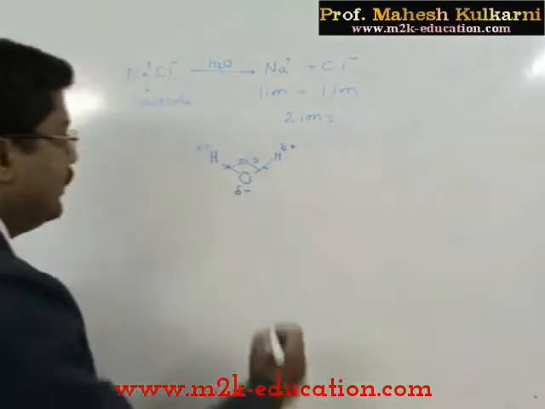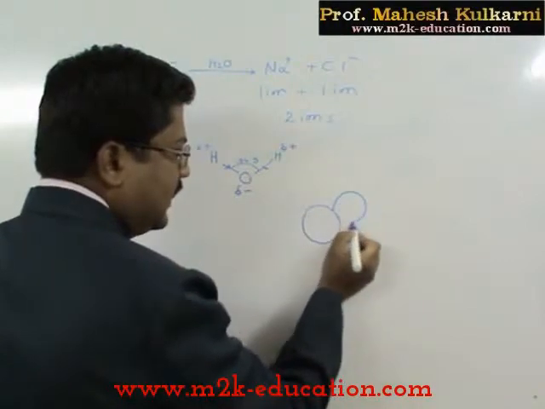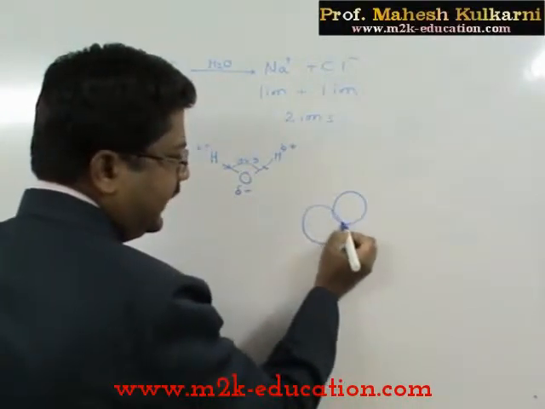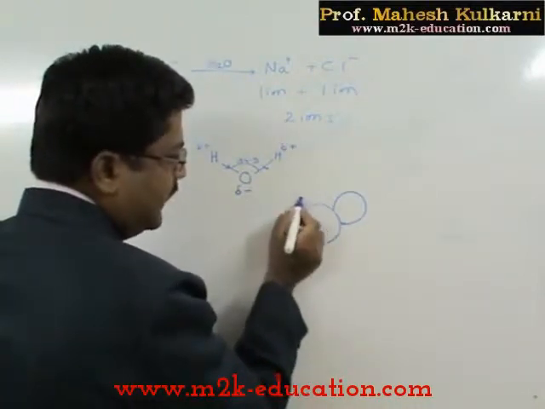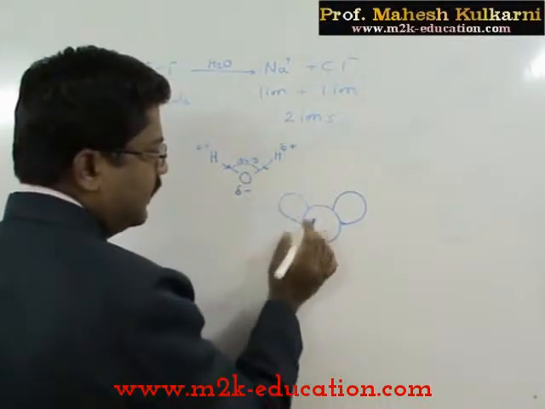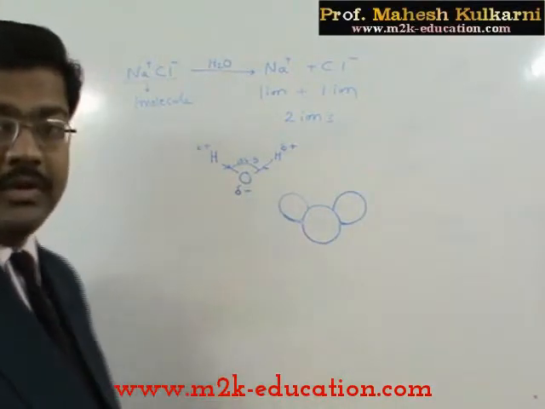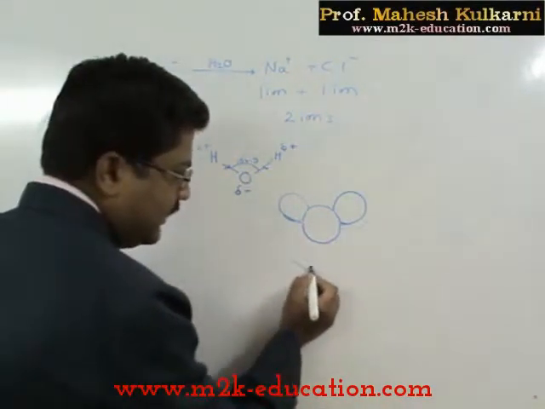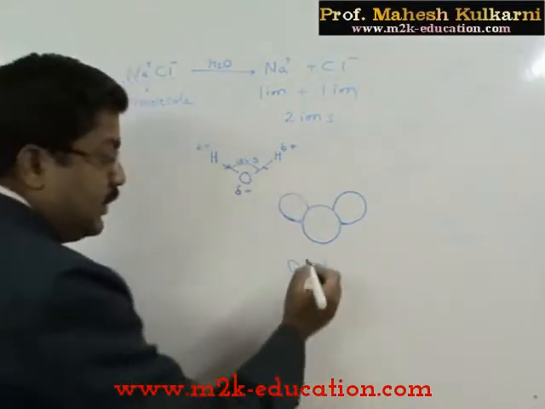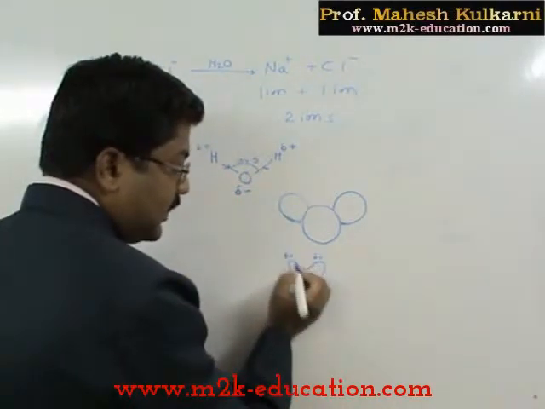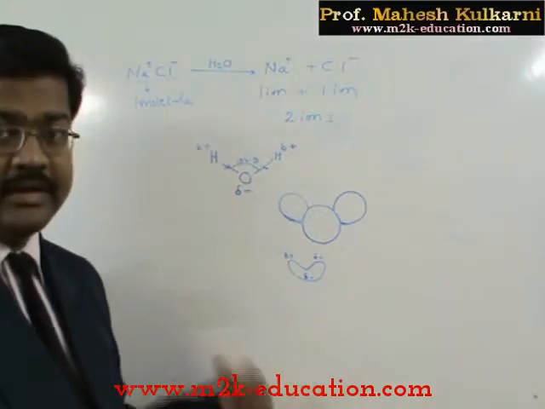Let us go to the diagrammatic view. This is the oxygen atom, whereas the hydrogen atoms are attached here. There is partial overlap, so I am not showing the overlap portion here. The 2 hydrogens have the same atomic size, and they are attached over here. So this is the structure of the water molecule. In short, I can show the water molecule structure this way, where the 2 ends have positive charge and this end has negative charge. Delta positive and delta negative charges are there.